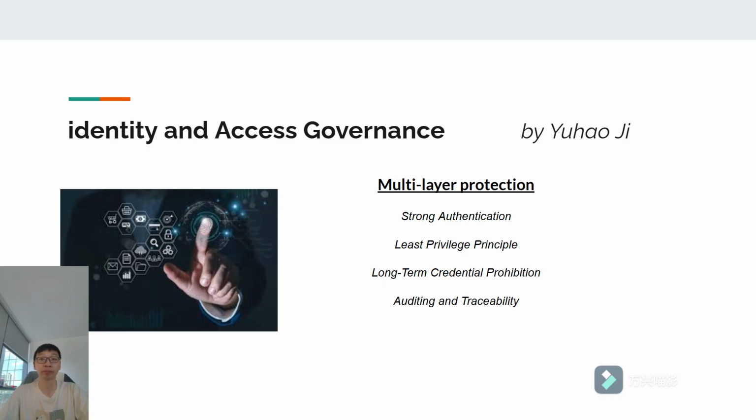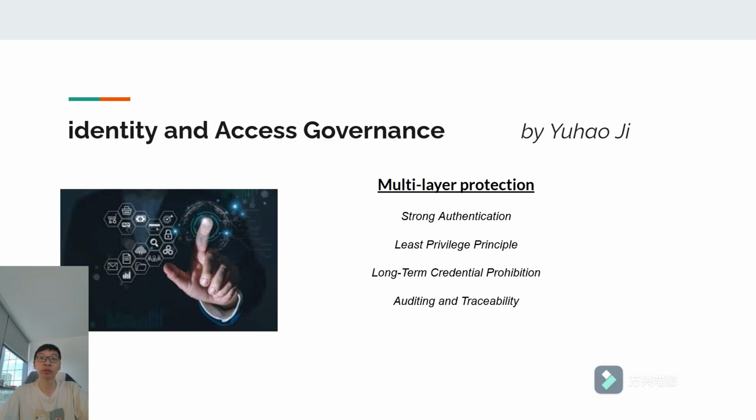Second is the least privilege principle. Each account is granted only the minimal privilege required for the task execution. The unused roles we regularly review and revoke.